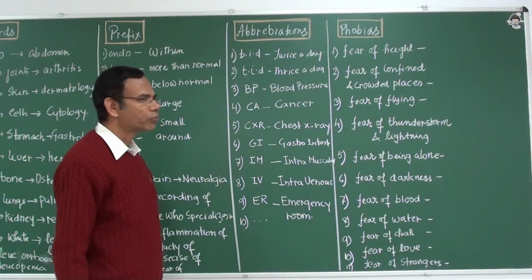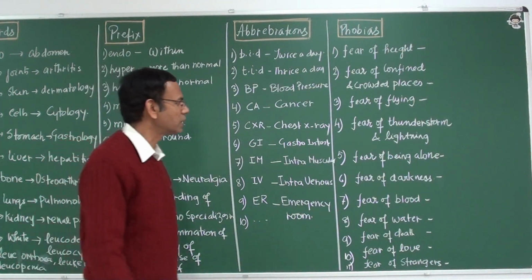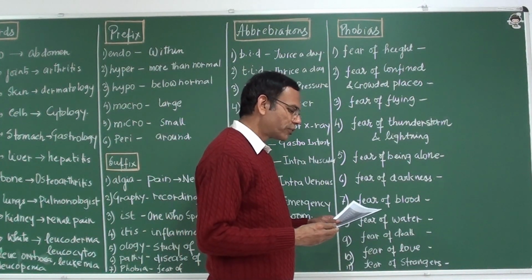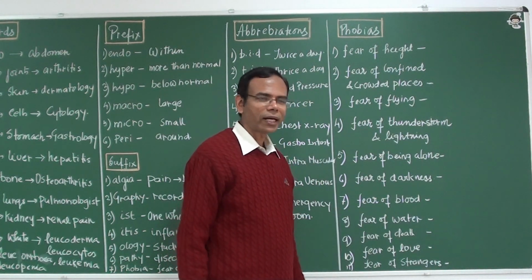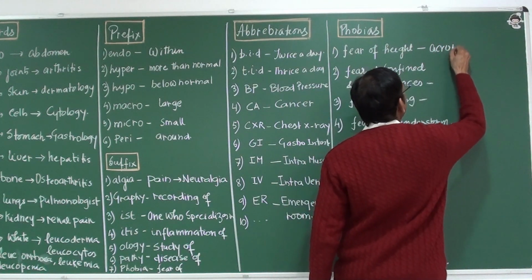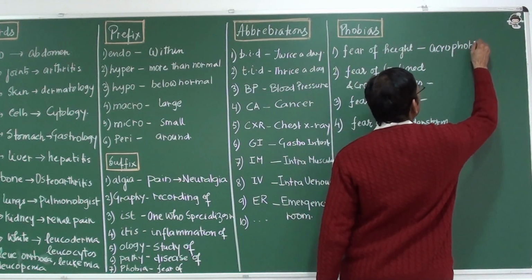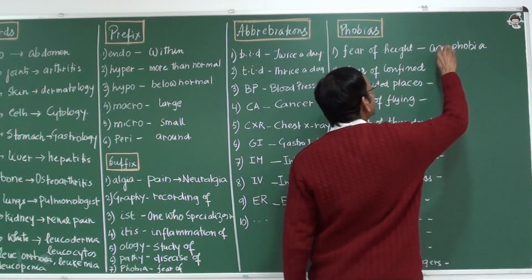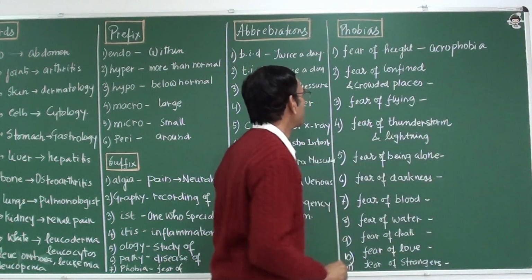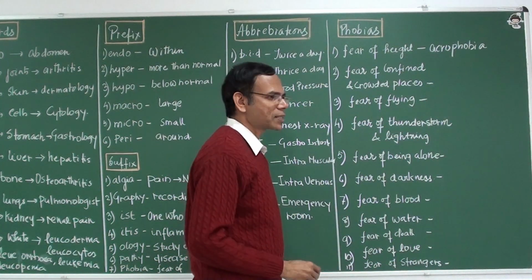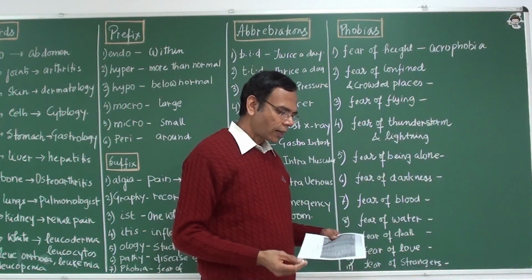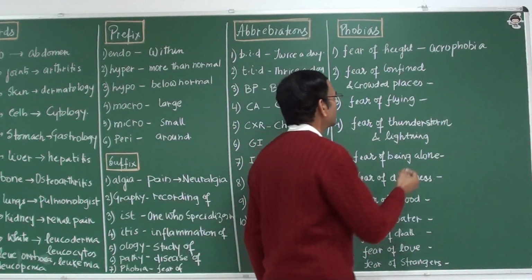Now let us come to the phobias. There are different kinds of phobias. Now this I also don't remember, so I have to see. Fear of height is acrophobia. Fear of confined and crowded places, this is very, very important, this is claustrophobia.